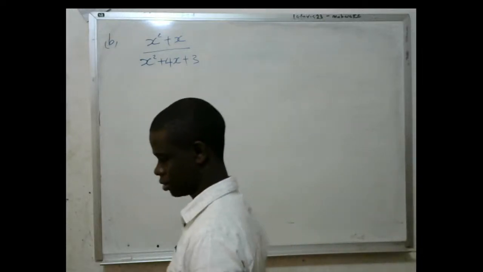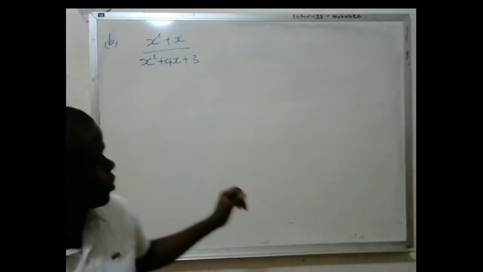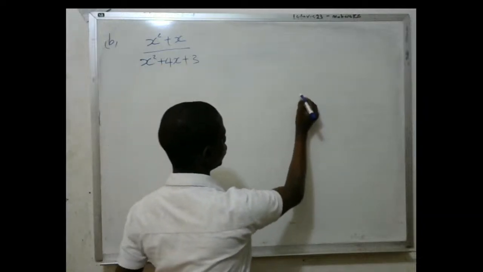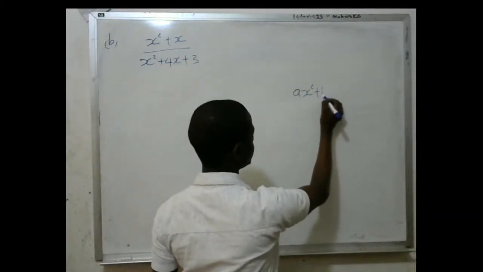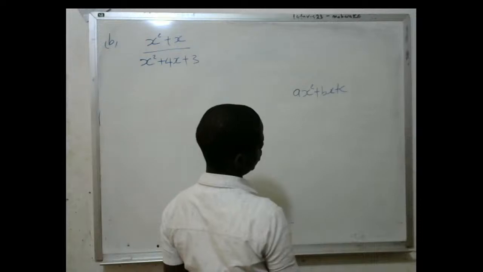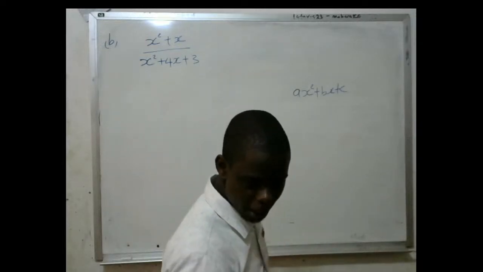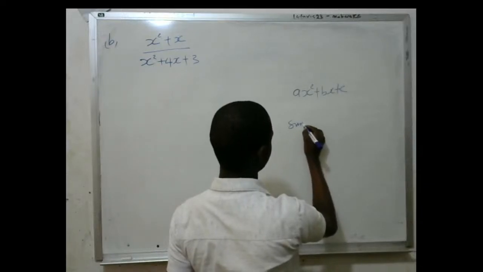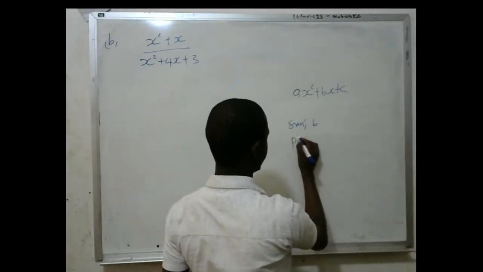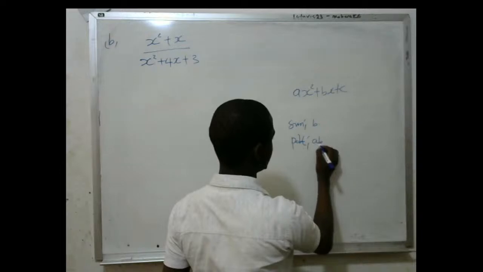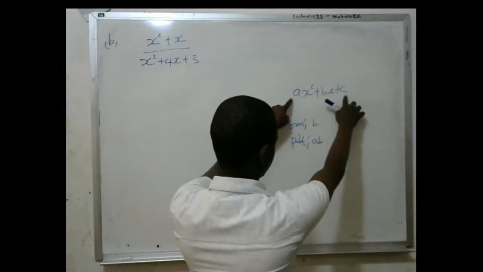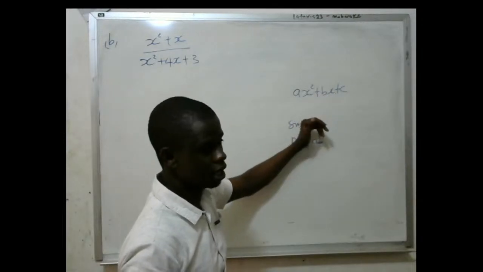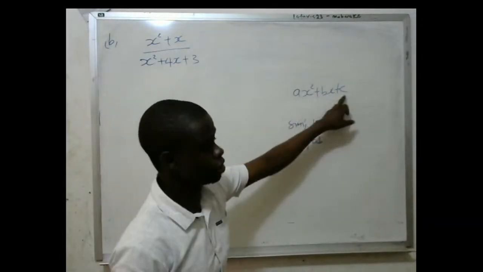And remember, the quadratic is always ax squared plus bx plus c. We get two numbers with a sum of b and a product of a times c, the multiplication of a and c. These two numbers must give you a sum of the number that is here and a product of these two.